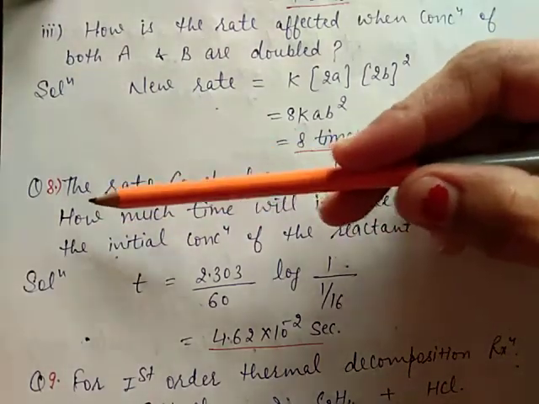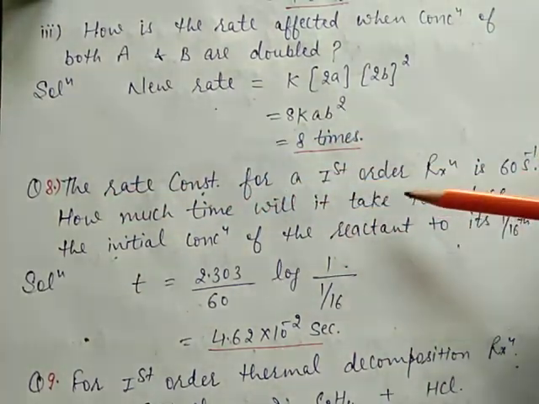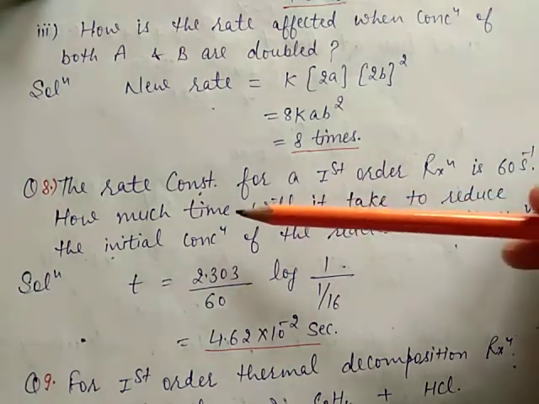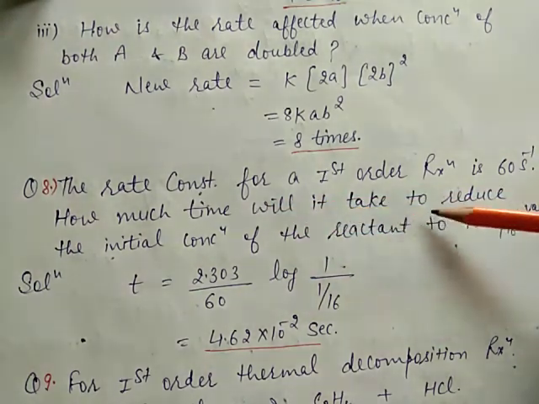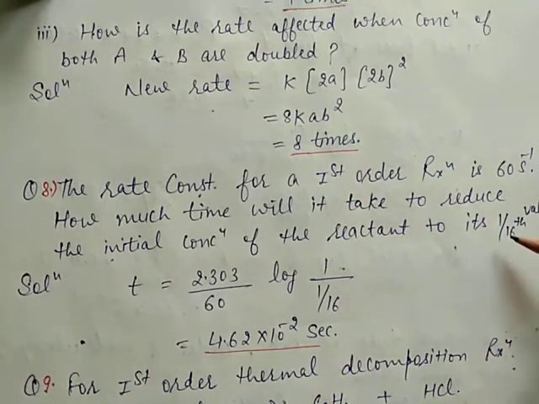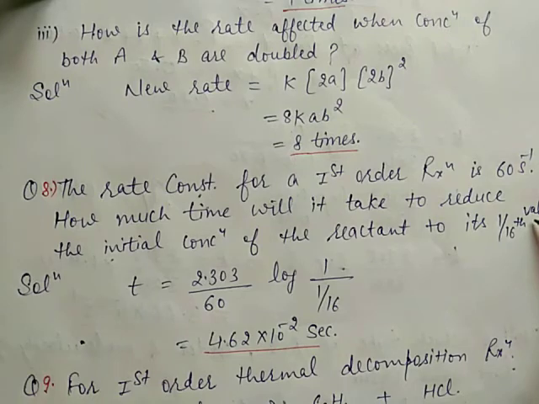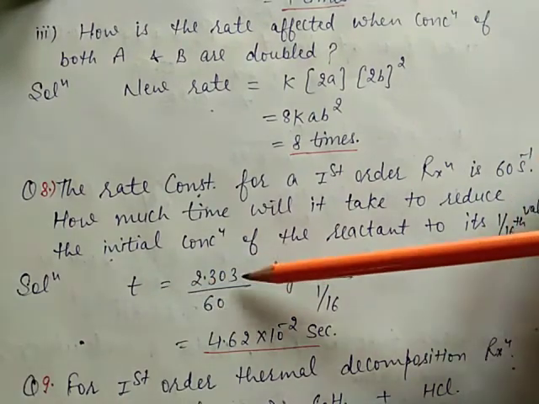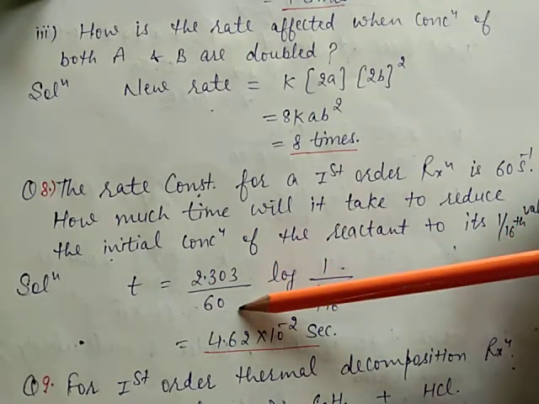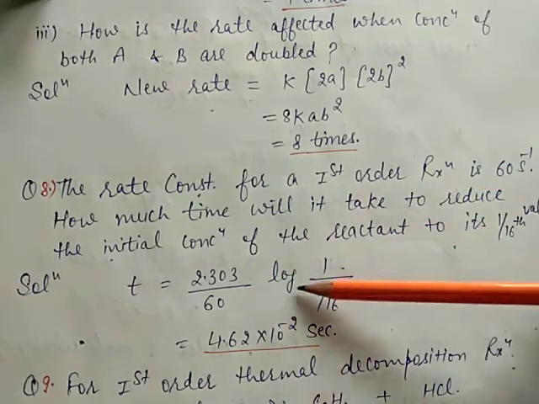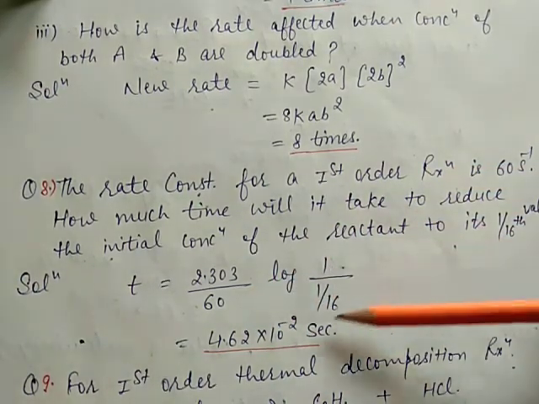Now question number 8. The rate constant for a first order reaction is 60 per second. How much time will it take to reduce the initial concentration of the reactant to its 1 by 16th value? Time is equal to 2.303 upon K, since it is a first order reaction and the rate constant value is given, log of A naught by A.